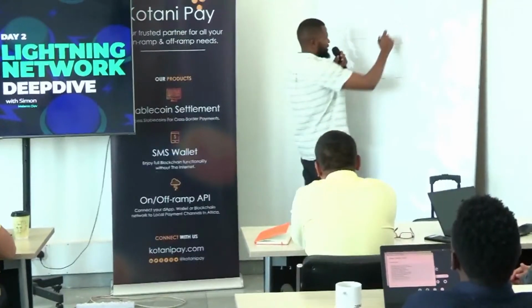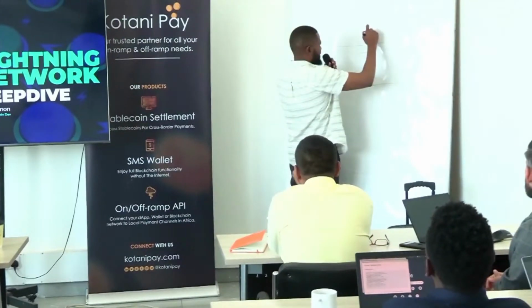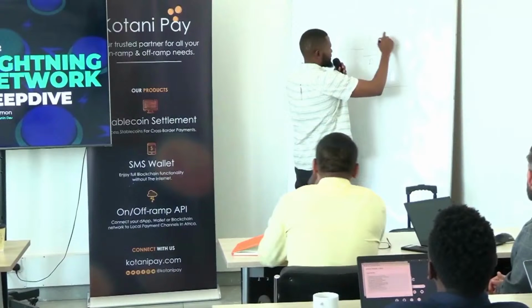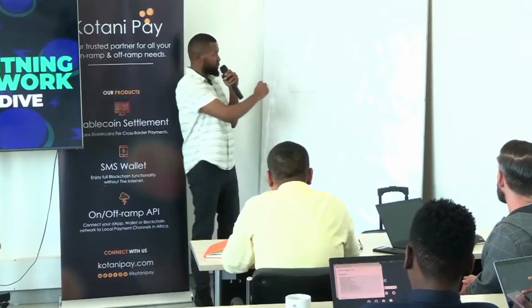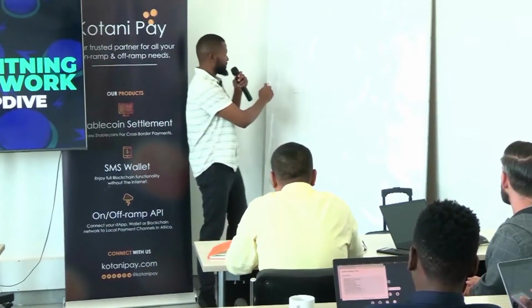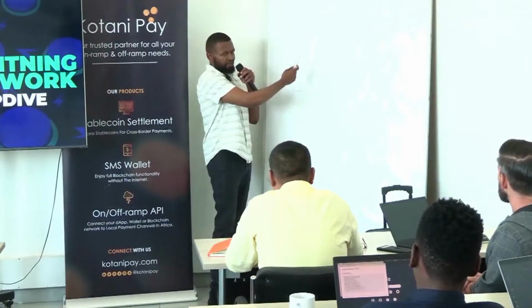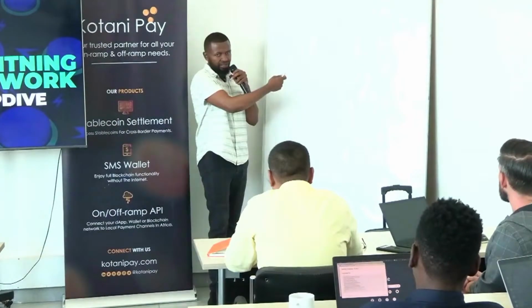Bob also has another 100K, and there's another 100K here. So what do I mean by this 100K? It means you can't send 200K on this channel since that's above the channel capacity.